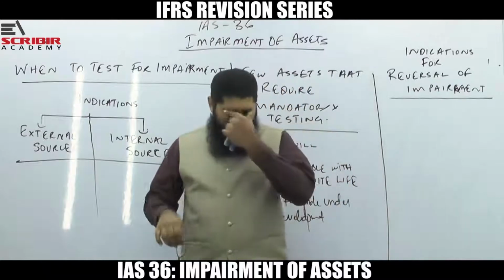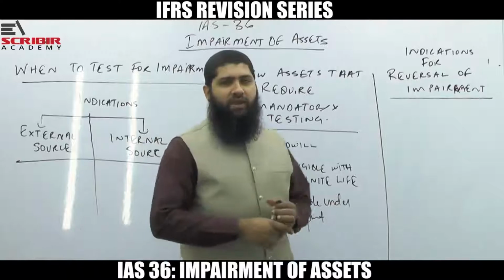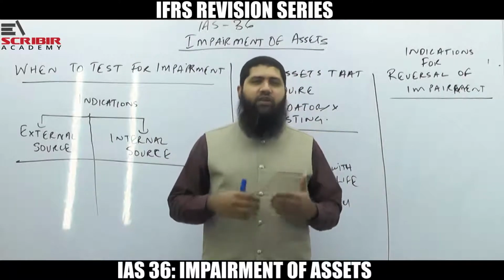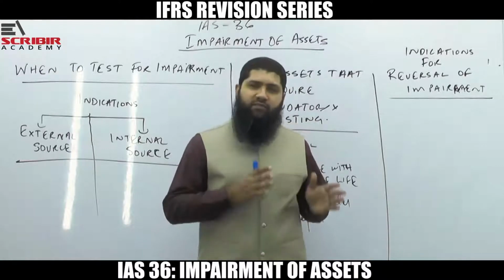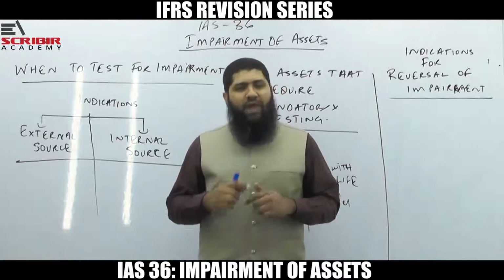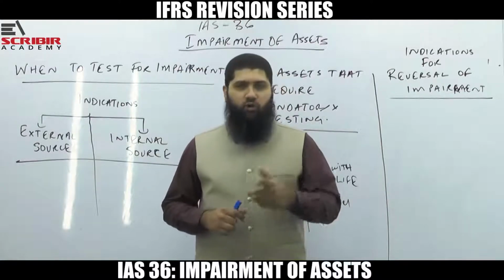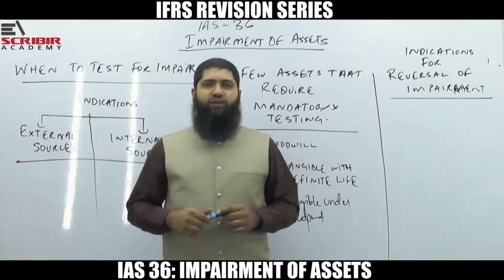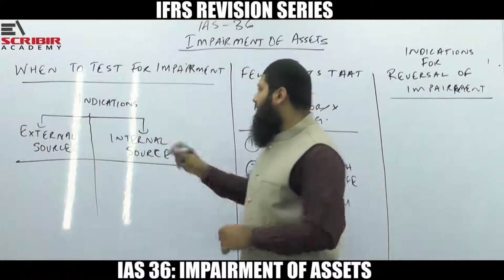Testing an asset for impairment would actually mean that we test the calculation of the recoverable amount, which is the fair value less cost to sell, or the value in use. Now, do we actually have to test an asset for impairment at each reporting date? The answer is no. So when do we have to test an asset for impairment? We have to test an asset for impairment whenever there are indications for impairment.